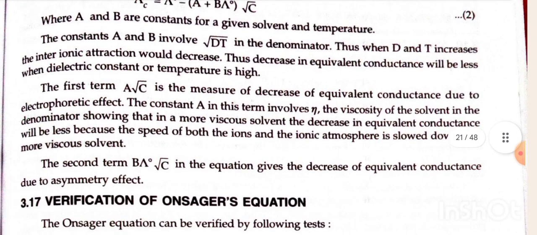The first term, A root c, is the measure of the decrease of equivalent conductance due to the electrophoretic effect. The constant A involves eta, the viscosity of the solvent, in the denominator, showing that in a more viscous solvent the decrease in equivalent conductance will be less, because the speed of both the ions and the interionic atmosphere is slowed down in the more viscous solvent. The second term, B lambda naught root c, gives the decrease of equivalent conductance due to the asymmetric effect.